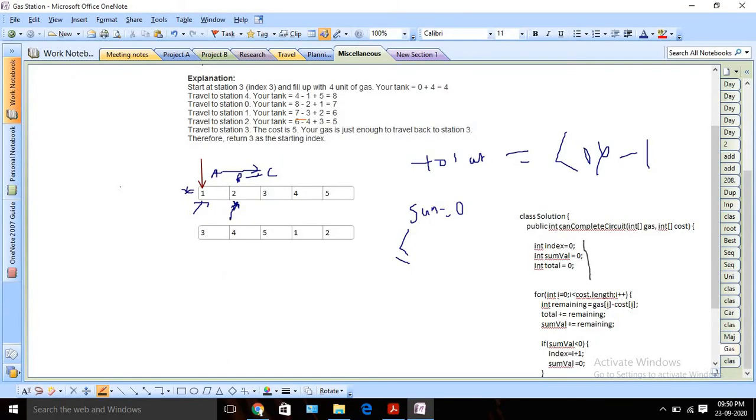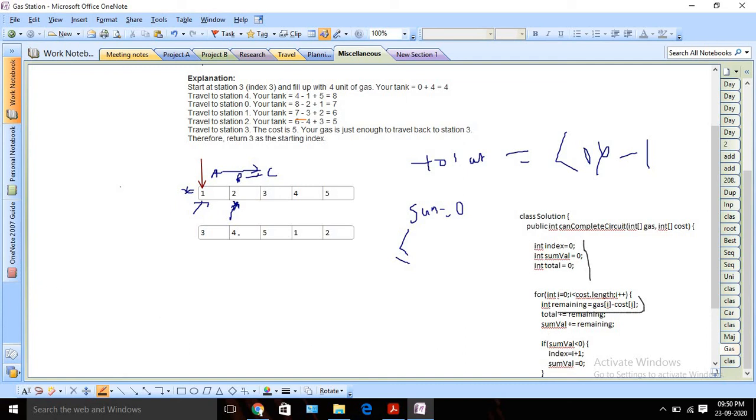Okay, so you can see that we took three variables. One is index, where we are tracking the start index. We took another variable called sum value, where we are keeping track of the temporary difference, and the total, where we are tracking the total difference for all the positions or all the gas stations. Okay, so now again I will calculate my remaining value and I will add that in our total, and also I will add it in our sum value. If I find that my sum value is negative, then there is no possible chance, right, to traverse.